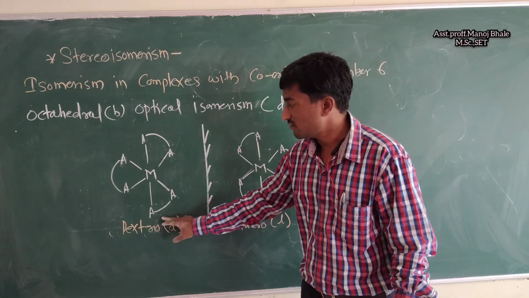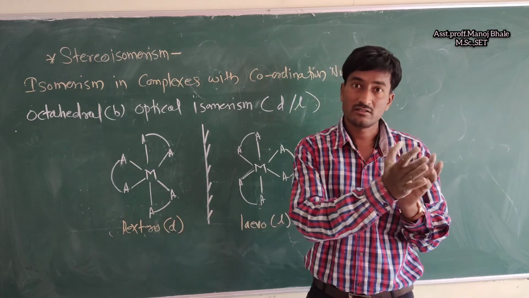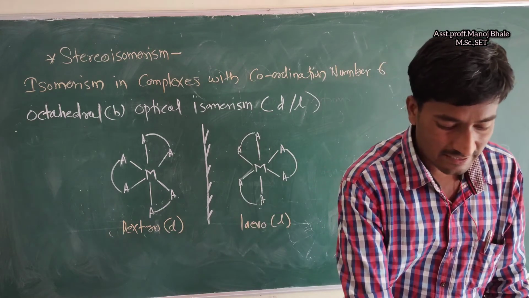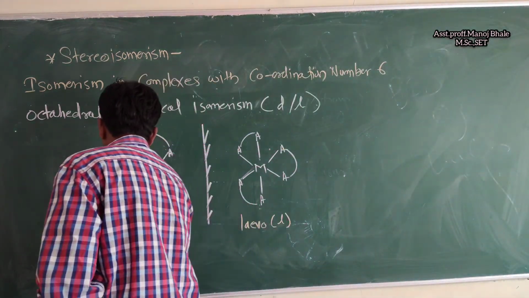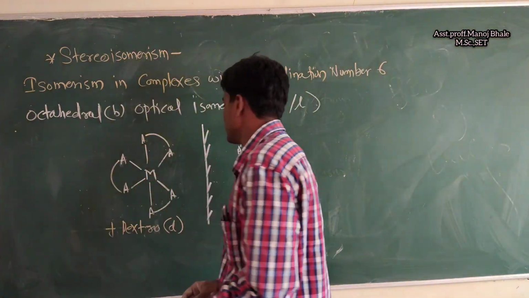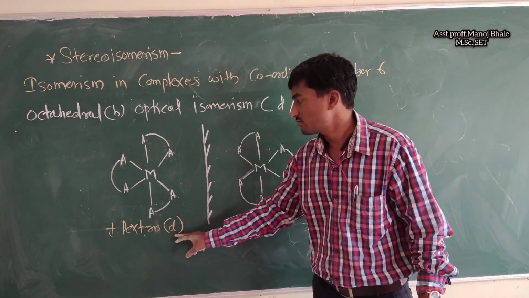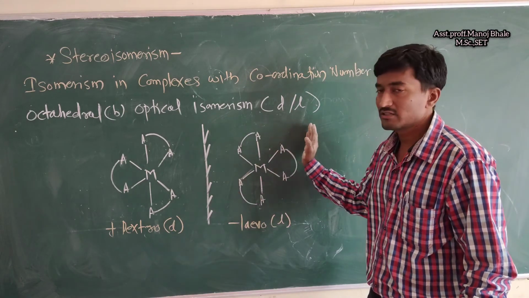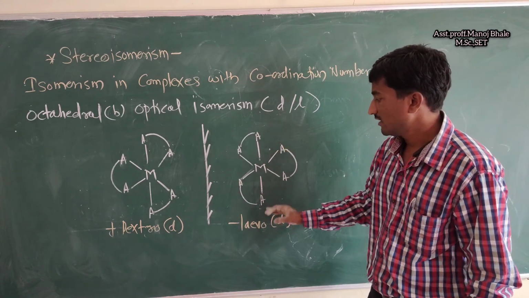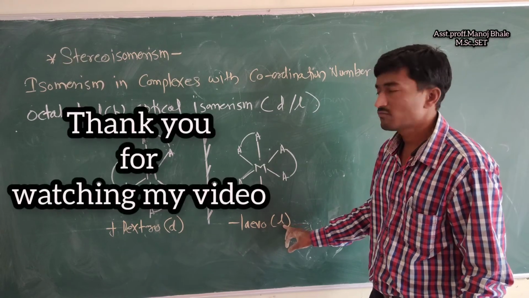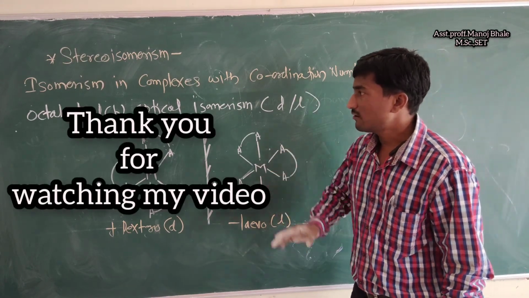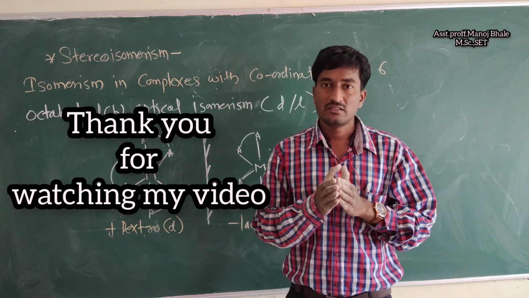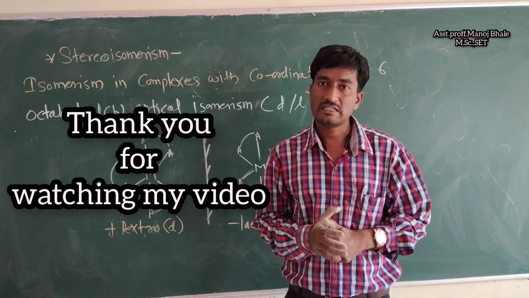If this is the dextro form, dextro means light rotating clockwise, and we can also use the plus sign for it. In case of levo we use the minus sign. Plus is the dextro D form. If we place a mirror, we get the opposite reflection, which is the levo form, with the symbol L. So this was about the optical isomerism present in the octahedral structure. Thank you very much. Next point, next lecture.